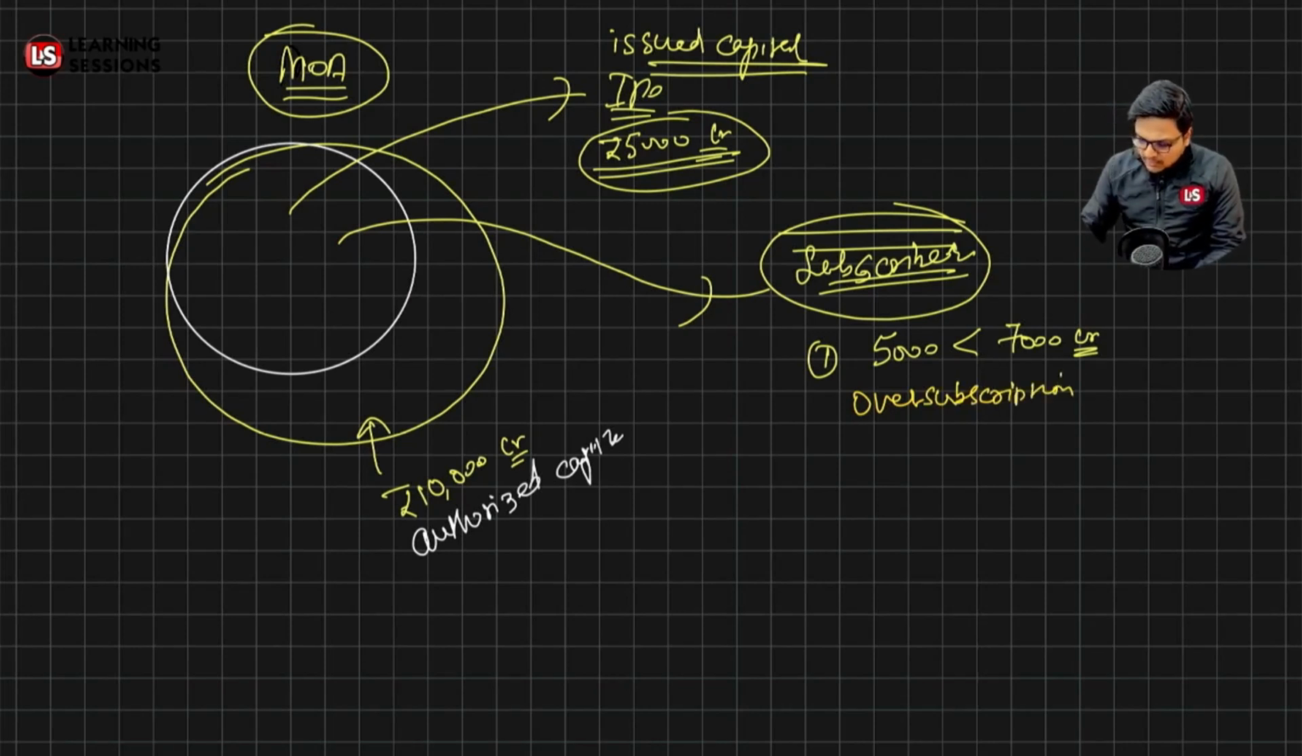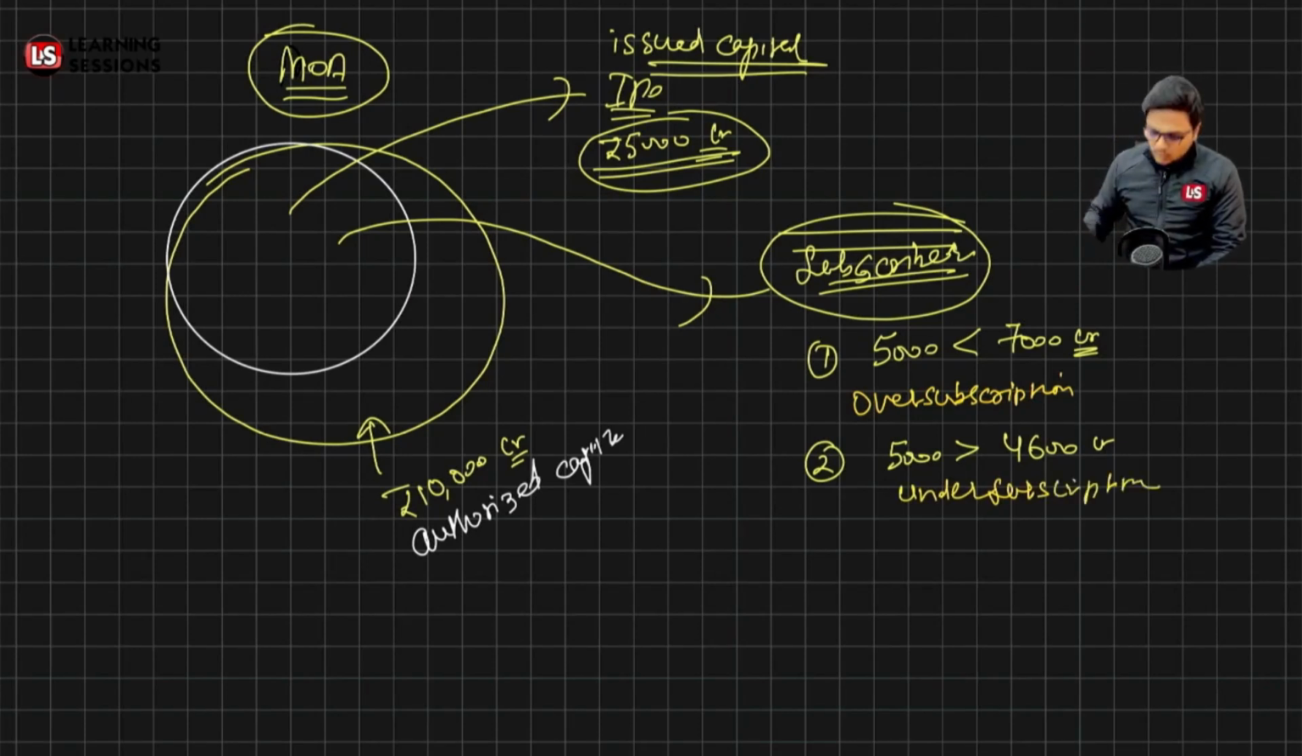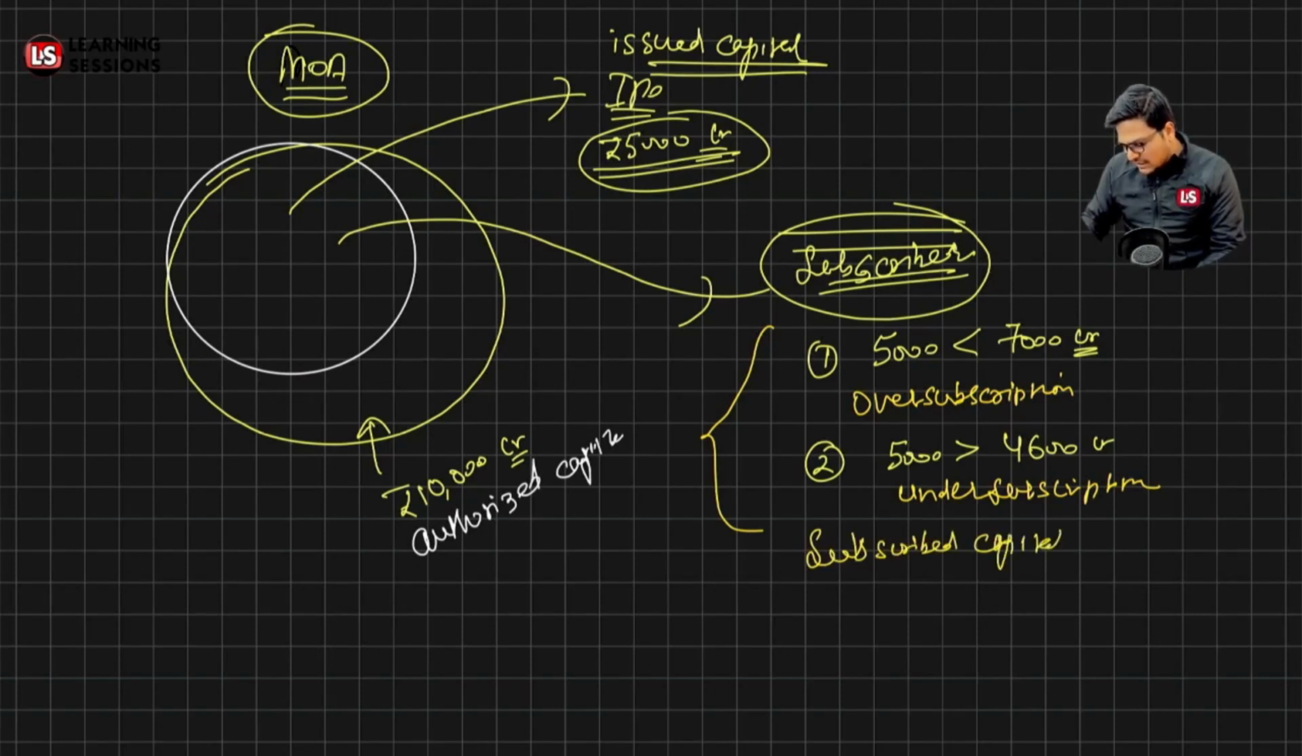And the second scenario could be that the applications received are lesser than 5,000 crore. Let's say you have received applications amounting to rupees 4,600 crores. It would be the case of under subscription, right? Now in both the scenarios, the capital which is basically the applications you have received, that is what? That is the subscribed capital for the applications that you have received so far. Okay, that will be the subscribed capital.